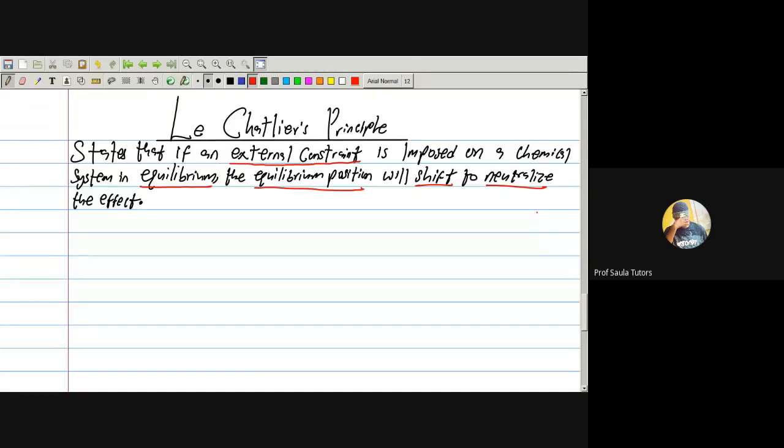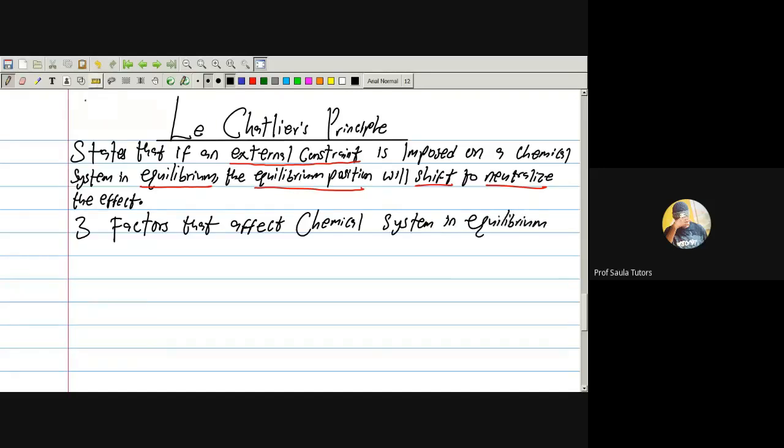Now, pay attention to me. There are three factors that affect a chemical system in equilibrium. What are those three factors? 1, 2, 3.